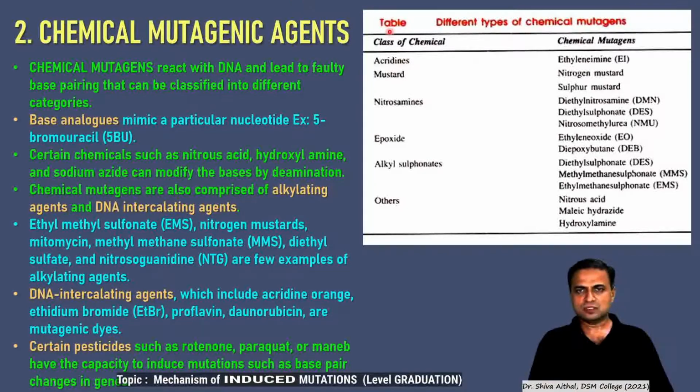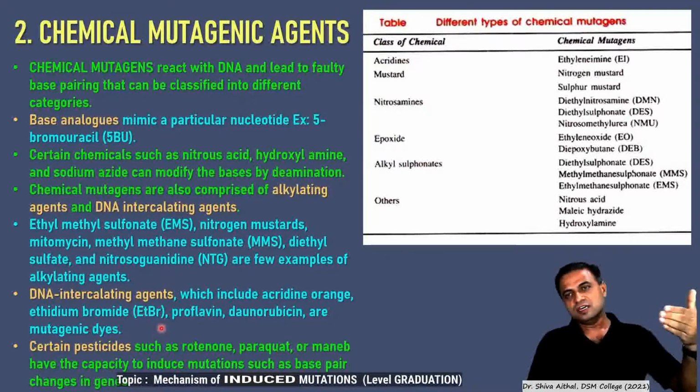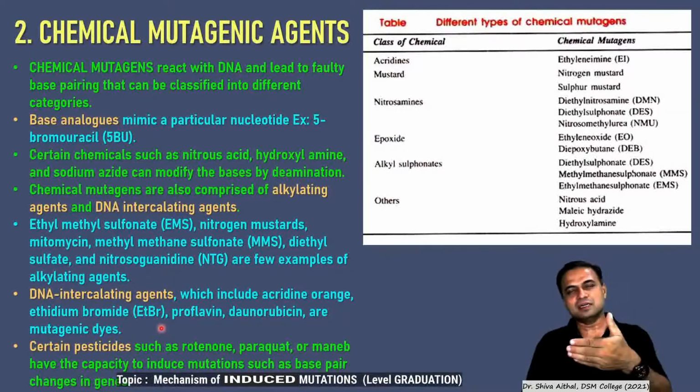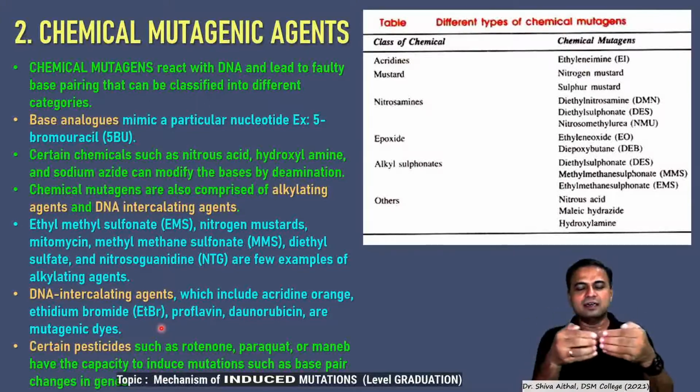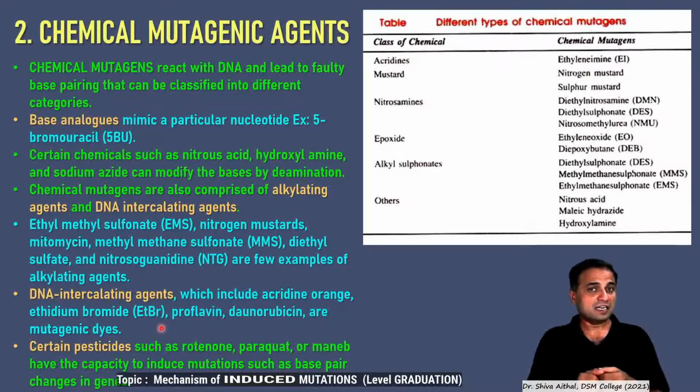Some examples of chemical mutagenic agents are 5-bromouracil, which is a base analogous compound, alkylating agents and DNA intercalating agents, ethyl methyl sulfonate. Then DNA intercalation means a dummy type of base is introduced in the DNA, a dummy nitrogen base gets incorporated, and that confuses the DNA replication system.